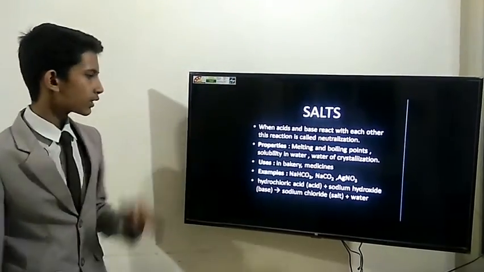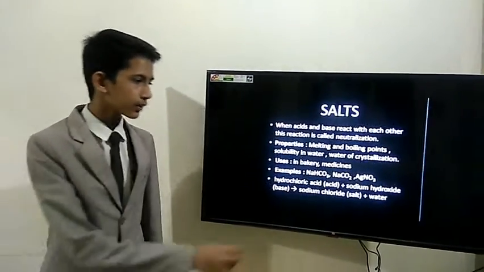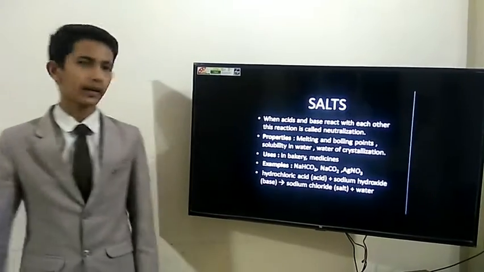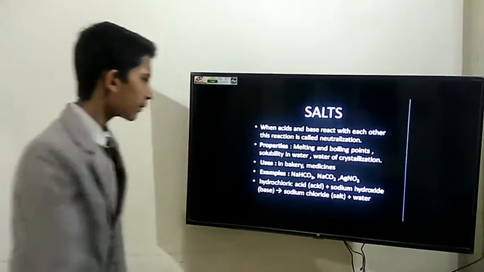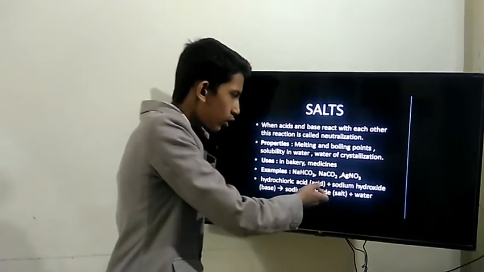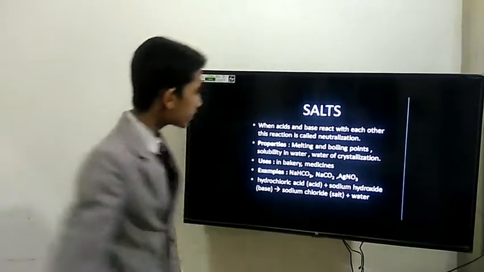Uses of salts are in bakeries and medicines. We find sodium carbonate, sodium bicarbonate, and silver nitrate. And examples: NaHCO3 means sodium bicarbonate, and Na2CO3 means sodium carbonate, and AgNO3 means silver nitrate.